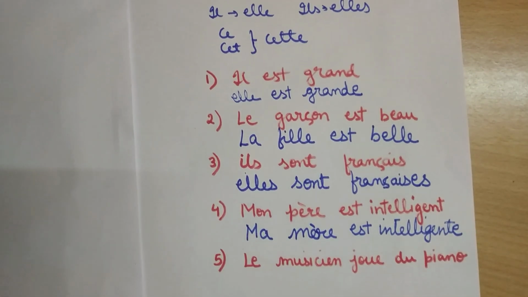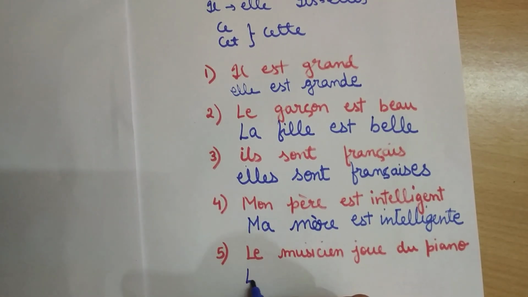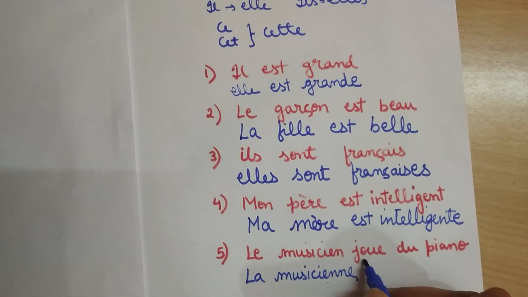Now there are certain cases where half of the sentence changes to the feminine case. Here you can see le is there, so we change it to la. Musicien becomes musicienne. It takes double N. Now jouer means to play. It's a verb, so we'll write the verb as it is.